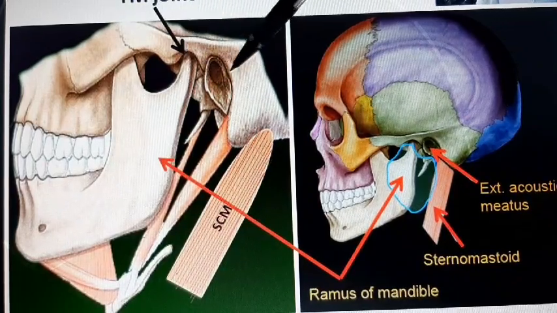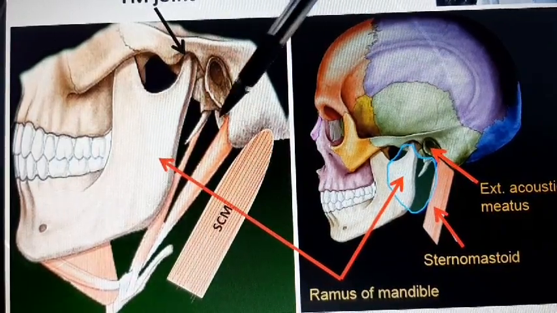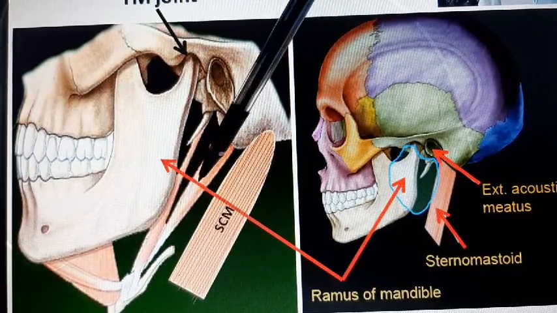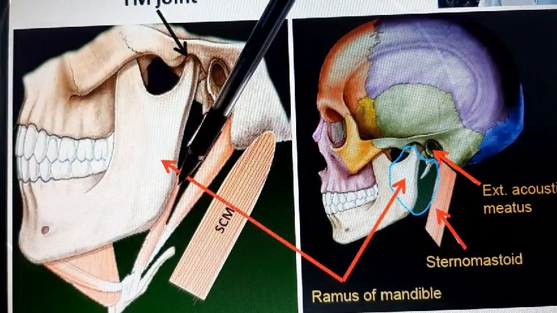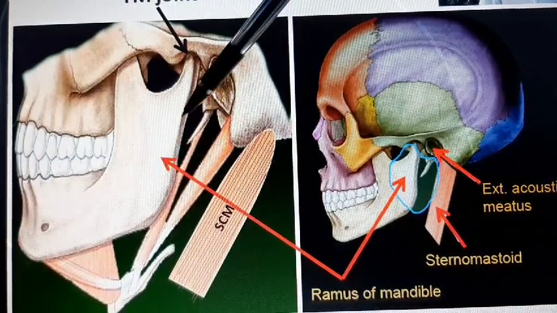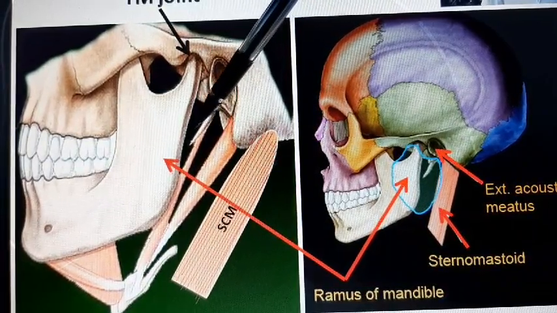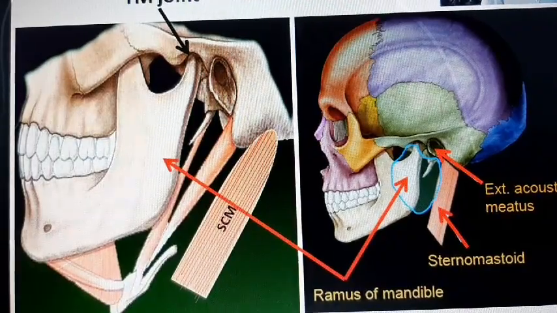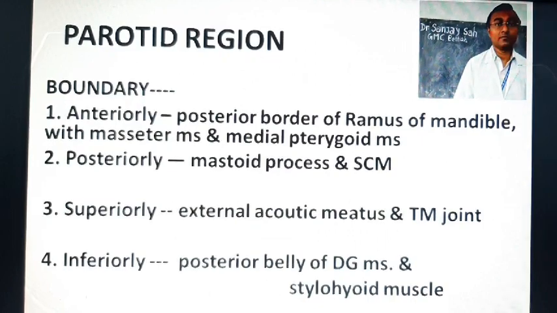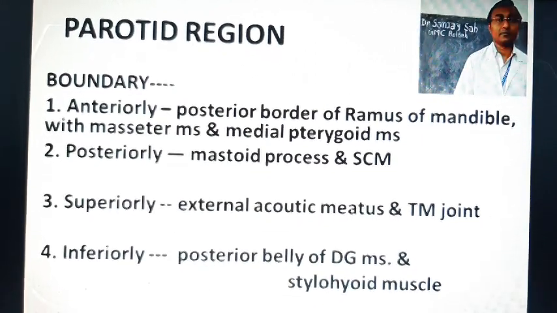These two structures form the upper boundary or superior boundary. The inferior boundary is formed by posterior belly of digastric muscle and stylohyoid muscle. And medially the parotid region is limited by the styloid process and muscles attached on it. You can read the boundary of parotid region from here.